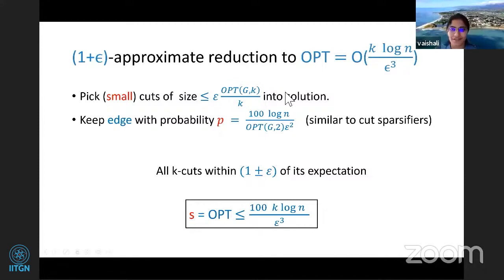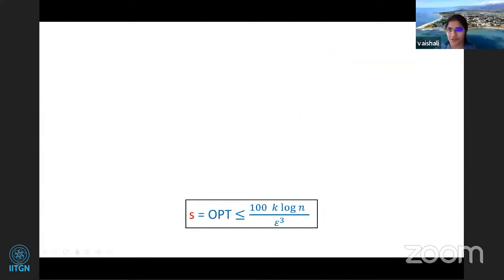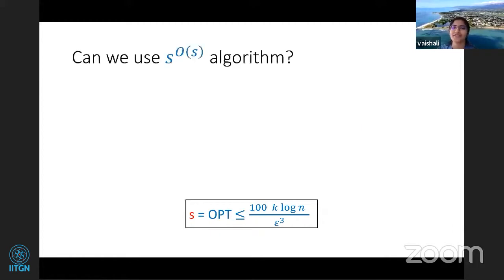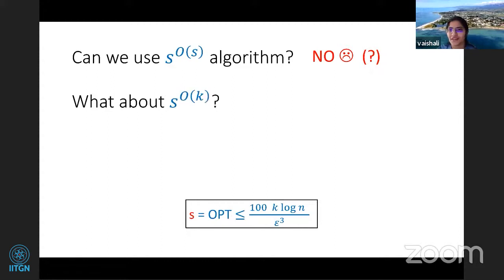So now let's see why bounding opt is useful. Let's see if we can use the S to the S algorithm that Saket derived in the first talk. You can't use this algorithm, because if you just substitute S to the S here, your running time will be worse than N to the K, which is the best exact algorithm one can do for this problem. So what about S to the K?